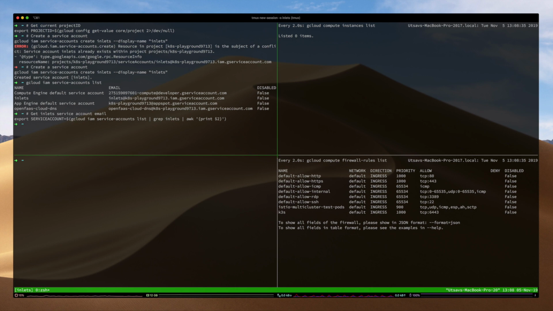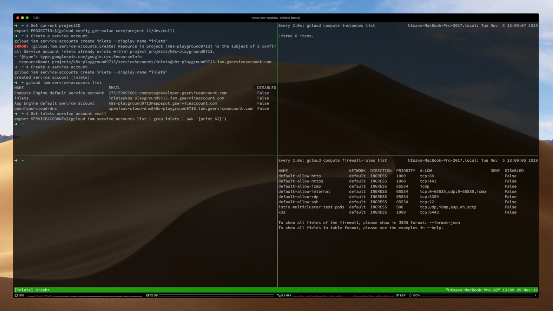Compute admin role because I want to create instances on my project as well as create firewall rules required, particularly the inlets firewall rule, opening up the inlets port on our exit node so that our local inlets client running on our cluster will be able to get through that port.